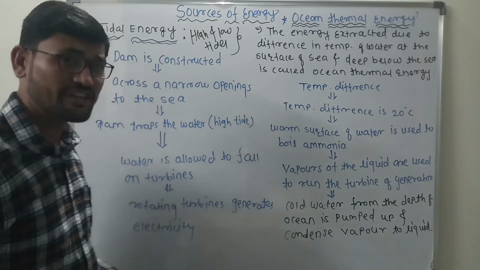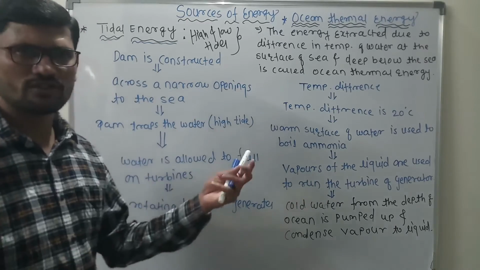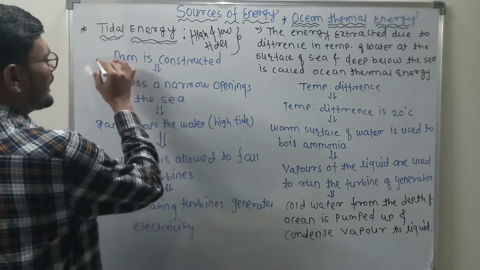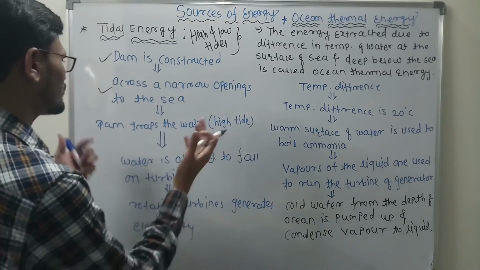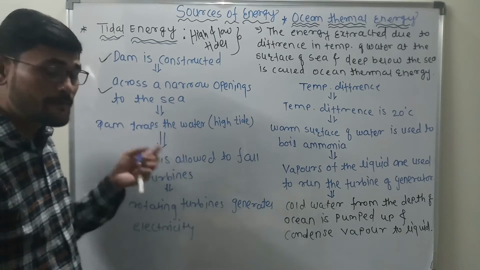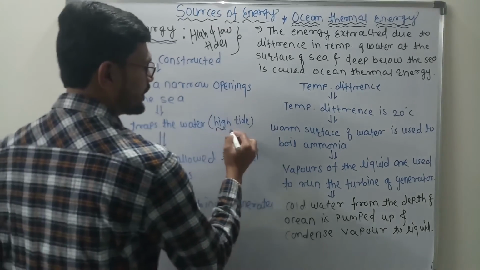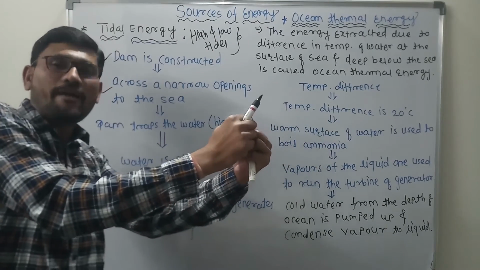So the dam is constructed, as I already told you, across the narrow opening of the sea. Once the dam is constructed across the narrow opening, what happens? The dam traps the water. Whatever high tides are there are trapped by that dam.